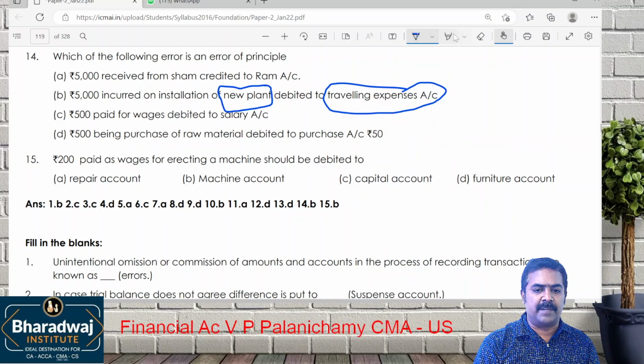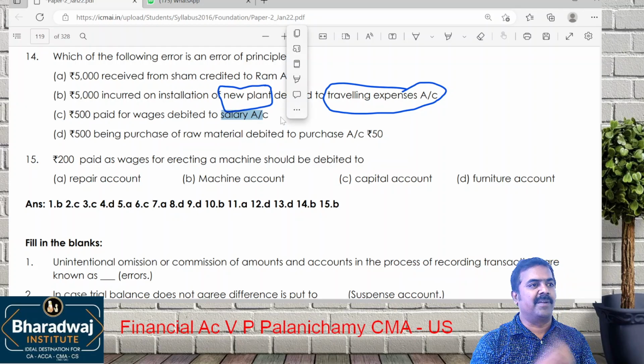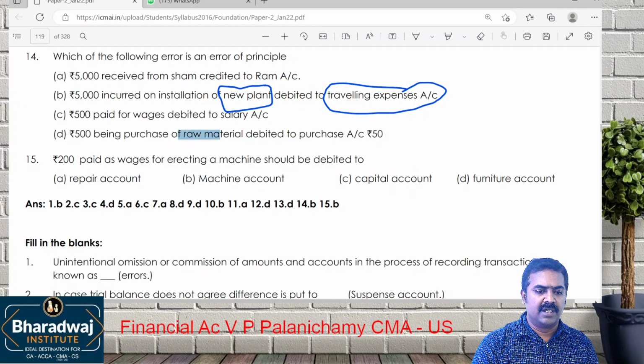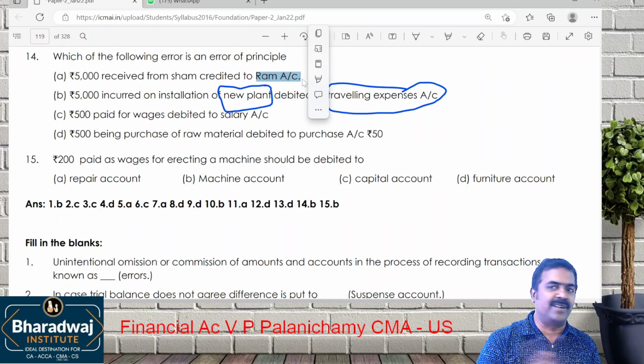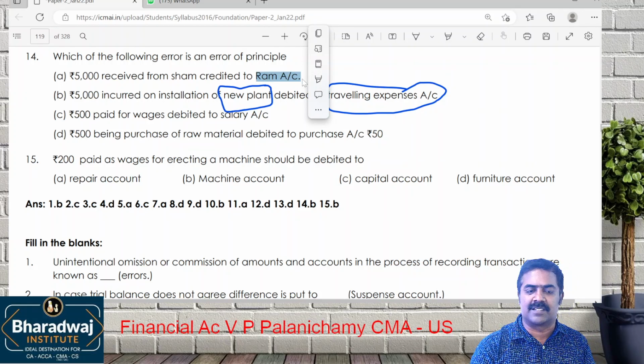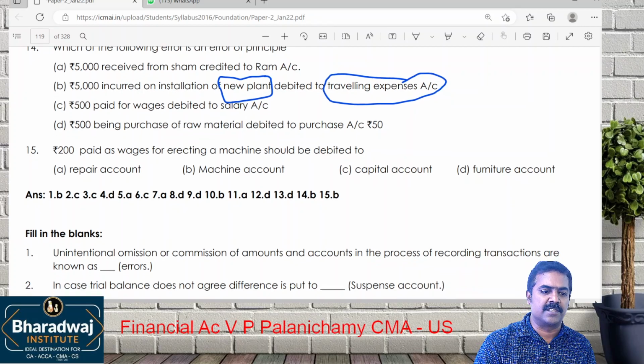Wages, what account? Nominal account. Salary, what account? Nominal account. Nominal account to nominal account interchange, that is not error of principle. Next also, raw material is nominal account, purchase also nominal account. First one, Shyam is a personal account, Ram is a personal account. So interchange within the same category is not an error of principle. Answer is B.